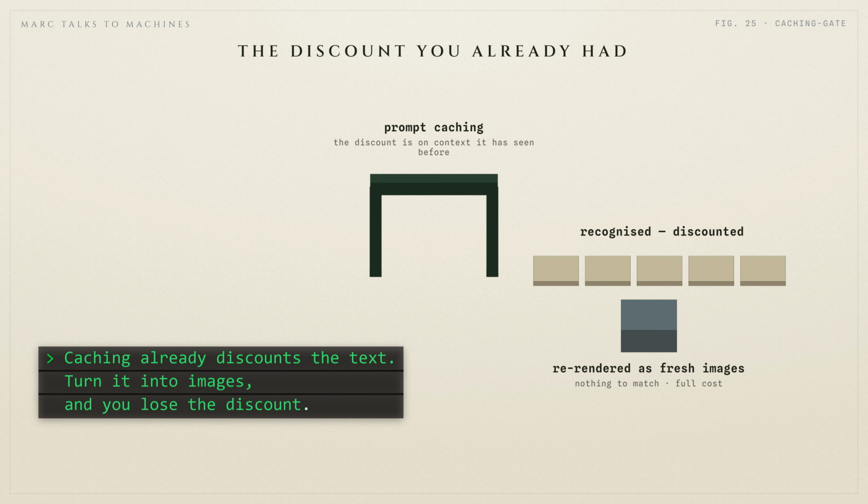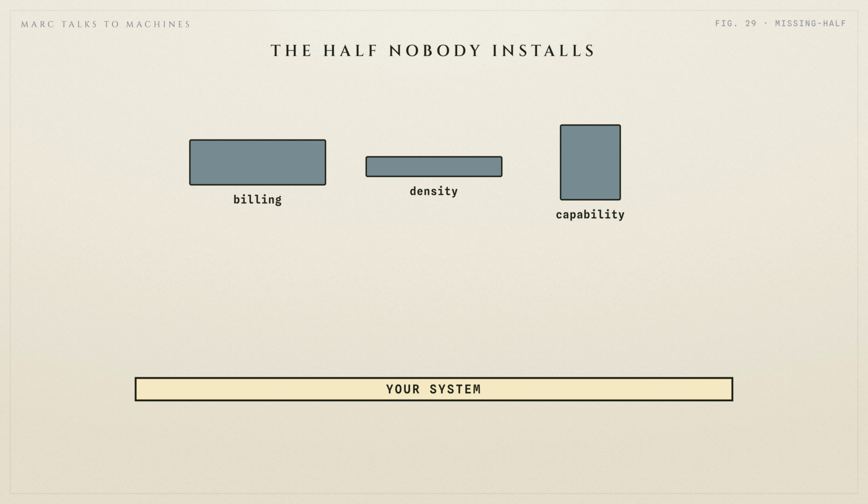And remember that silent misreads persist. One failed agent run can cause it to hallucinate the wrong information. Now let's take a step back, because every problem we just hit had a different shape. The savings depended on my billing. The misreads depended on how hard I pushed the density. If this is about capability, there would be no problem.